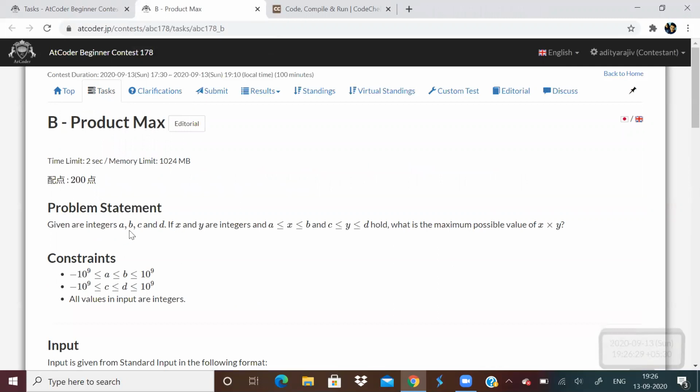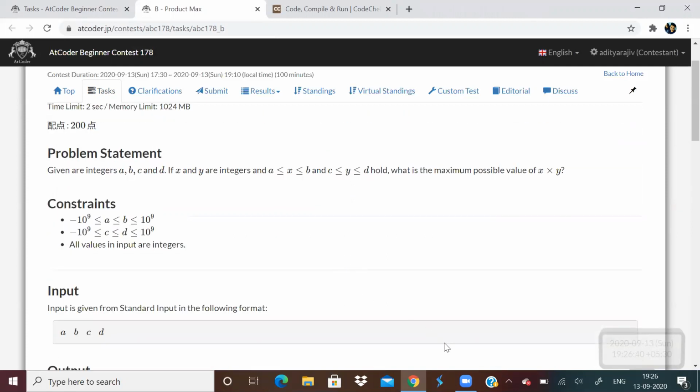So, given 4 integers a, b, c, d, what is the maximum value of x times y? So the maximum value can be a into c, b into d, or a into d, b into c. I think only 2 are enough, but you can take all 4 combinations. I think a into c and b into d will be fine. Yeah, I'm guessing a into c, b into d will be fine.